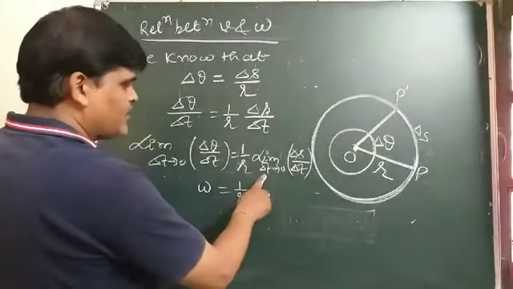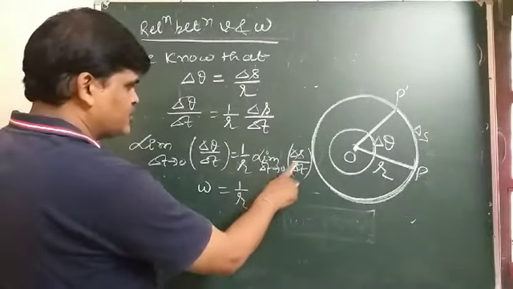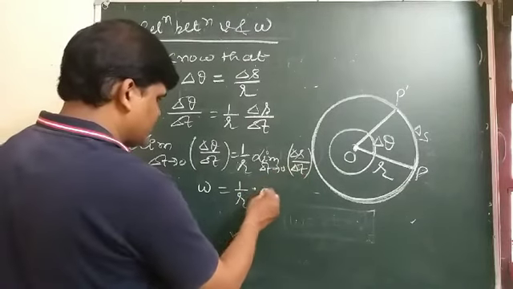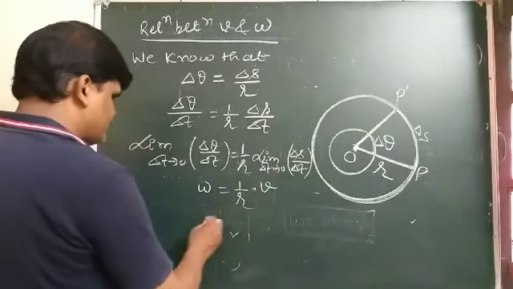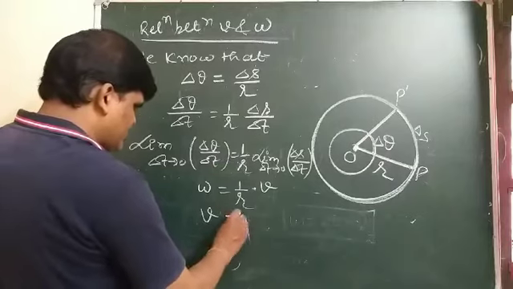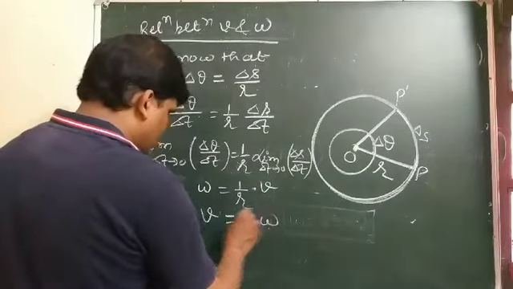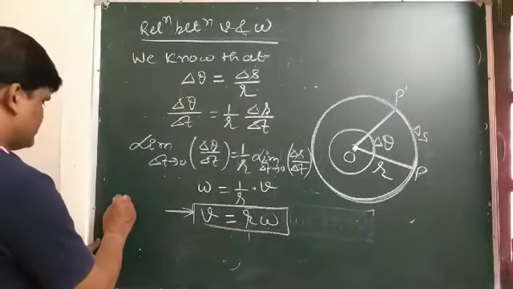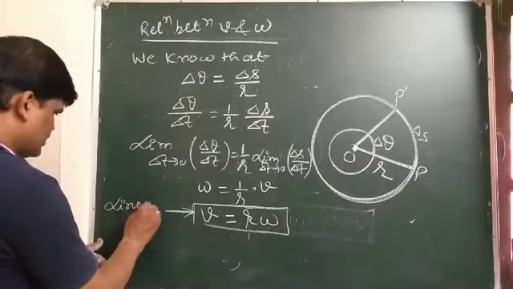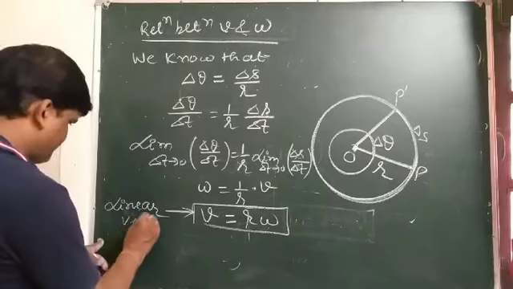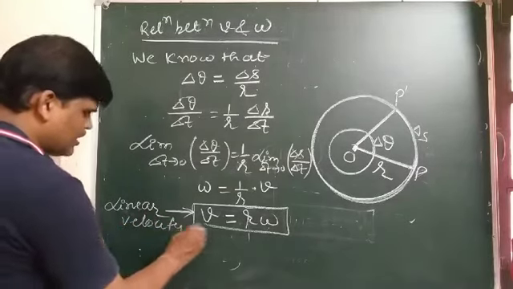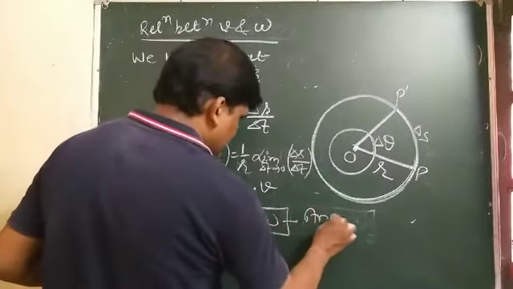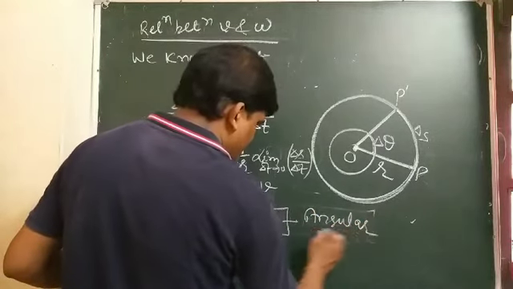But the limiting value of average velocity when delta t tends to 0 is the linear velocity, meaning the instantaneous velocity. So the relation comes out to be v equal to r omega. This is the linear velocity, and this is the angular velocity.